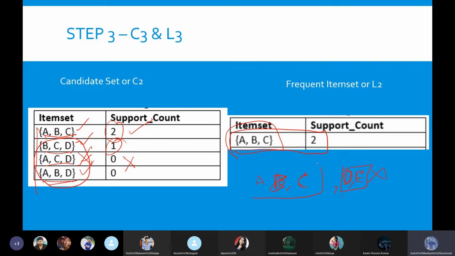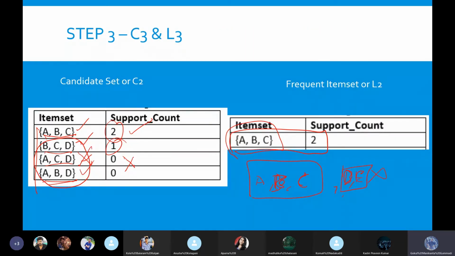We are only focusing on A, B, C because these 3 are being purchased more number of times. These 3 items are being purchased from our shop more frequently than any other items being purchased together. So if we take ABC being purchased together more times, how do we identify these support values?